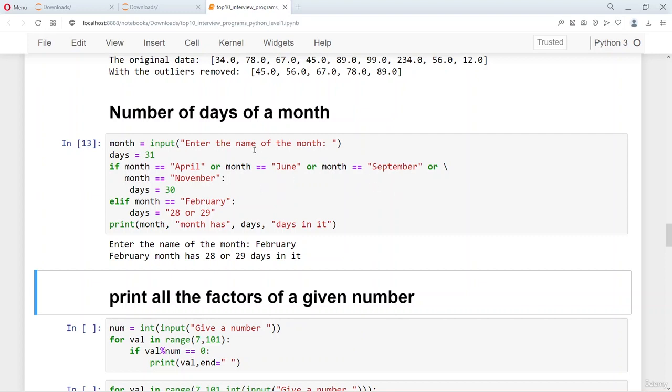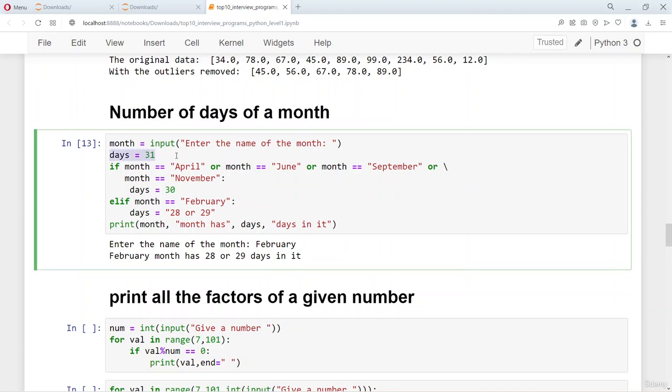The way it is done is, we assume that many of the months have 31 days. Most of the months have 31 days. Only 4 months, which are April, June, September and November, have 30 days. And February has 29 or 28 days, depending on whether it's a leap year or not. The rest of the 7 months in a year have 31 days. So I have taken 31 as the default value here because the maximum number of months have 31 days. 4 months have 30 days.